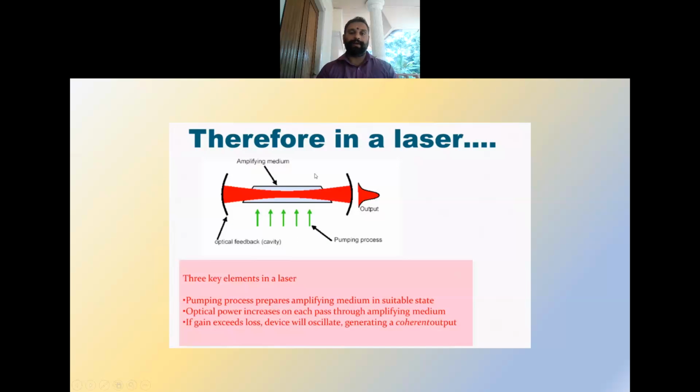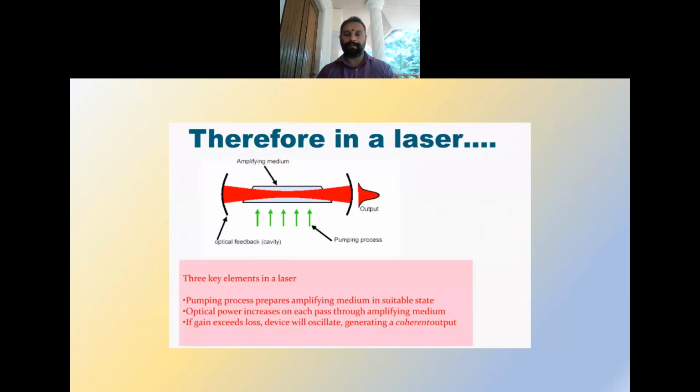Here it shows the basic parts. Here is the pumping process, and those two are the concave mirrors. The active medium is shown here, and the cavity is the structure formed by the two concave mirrors. This cavity provides the feedback, and the output comes out from the mirror which has partial reflectivity.